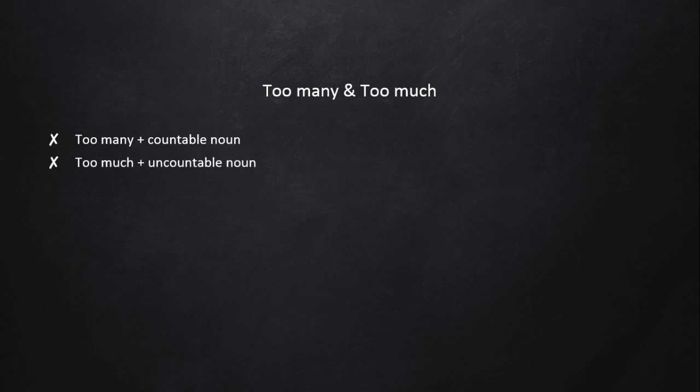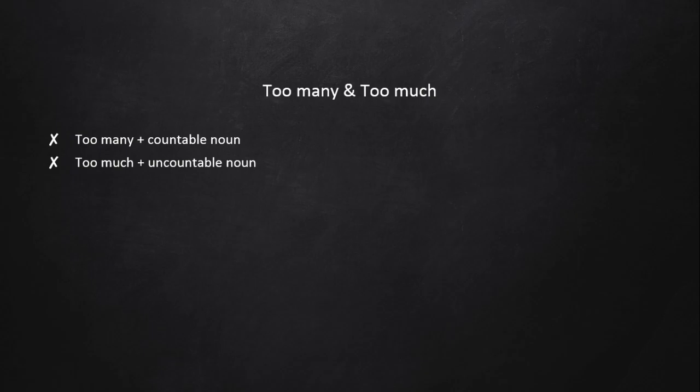We use too much with an uncountable noun. Uncountable means we cannot count it. For example, our hair, we cannot count our hair. Or water, we cannot count it one by one. One water, two water, three waters. No, we cannot do that. So the difference between countable and uncountable is that countable can be counted 1, 2, 3, 4, and uncountable cannot be counted.